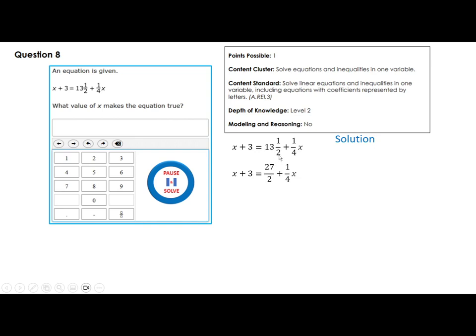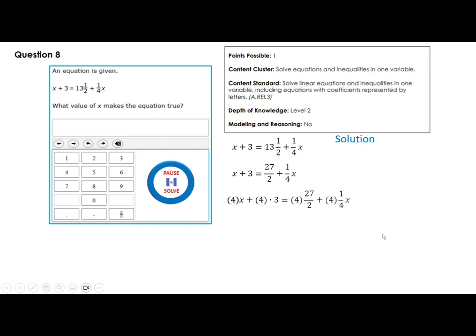So how do you do that? 2 times 13, 26, plus 1, 27 over 2. Still this 1 over 4, 27 over 2, I don't like them. I'm going to multiply every term by 4. Why? This way I can get rid of this denominator, and this as well. Turn them into whole numbers. So 4 times x, 4 times 3, 4 times 27 over 2, 4 times 1 over 4.